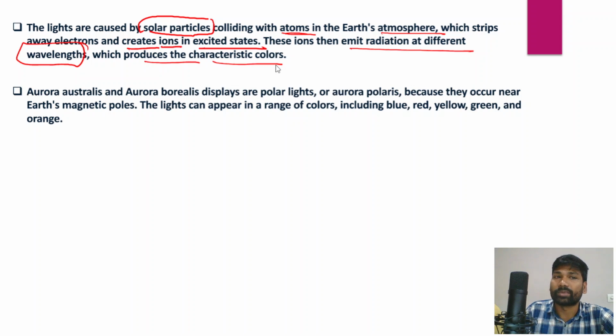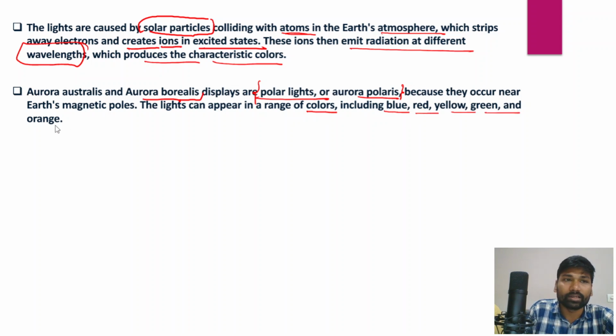There are different colors which are being formed, and in fact the aurora australis and aurora borealis display are polar lights, or aurora polaris. This would be another name for aurora australis as well as aurora borealis. In fact, we all knew that they appear at Earth's magnetic poles, and if you look at the different colors in which the aurora australis and aurora borealis can be seen, they emit a wide range of colors such as blue, red, yellow, green, and orange.